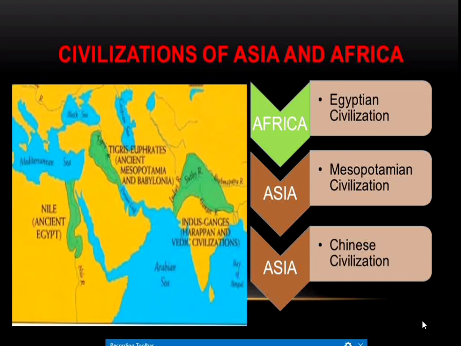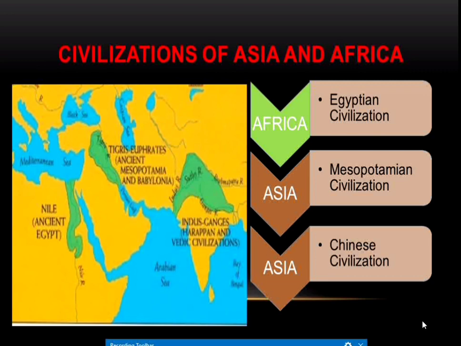Let us concentrate more on Asia and Africa. In Africa, you see Egyptian civilization, and in Asia, two civilizations you are going to study in this chapter: Mesopotamian civilization and Chinese civilization.